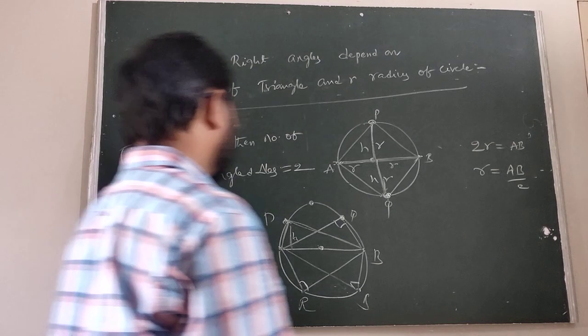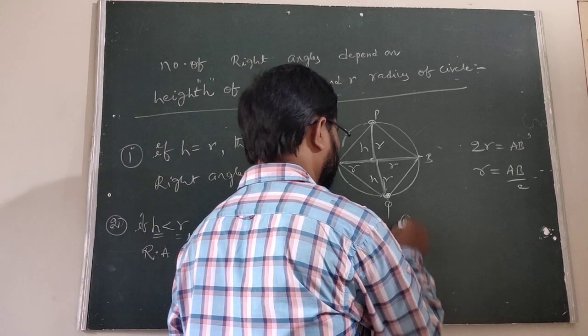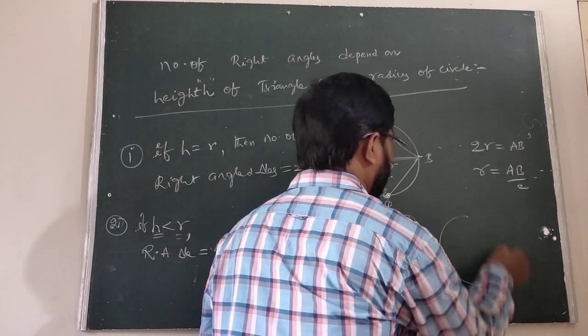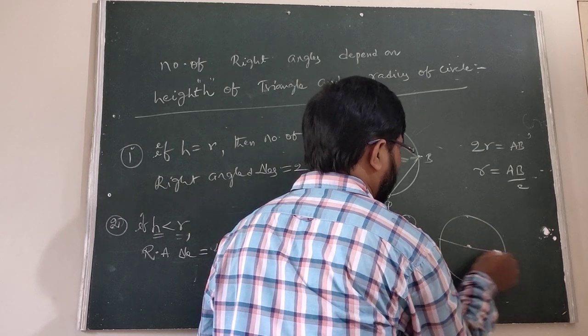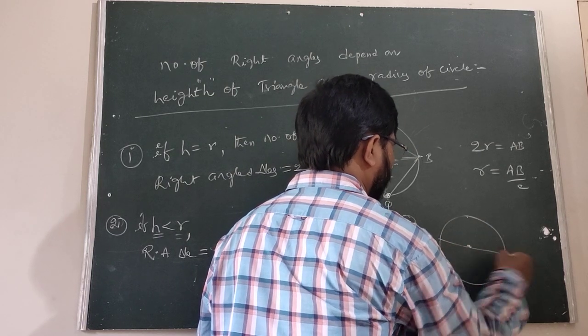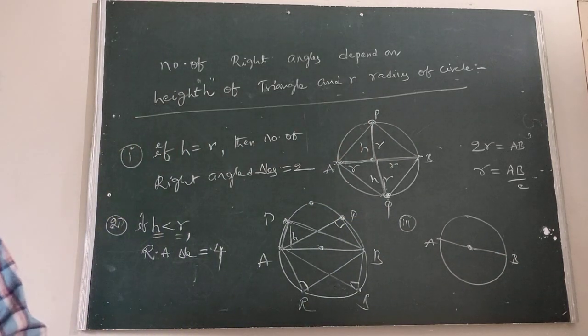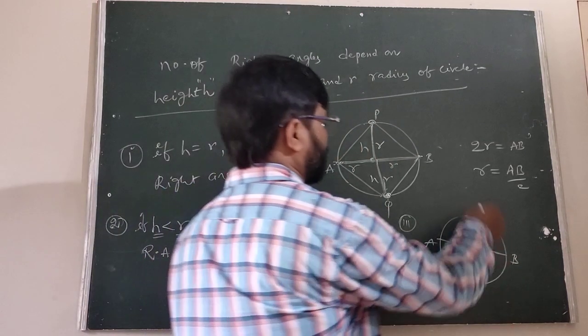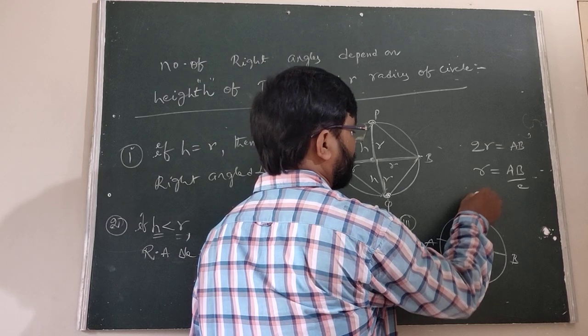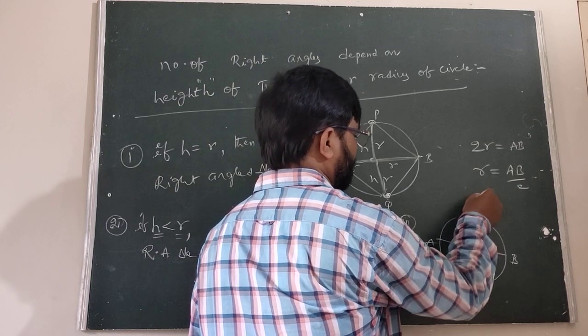Another point is the third one. If we are taking the end points of the diameter AB, suppose the point P is this one.